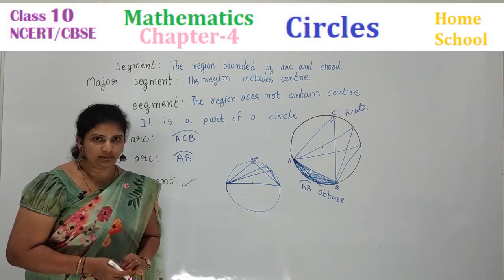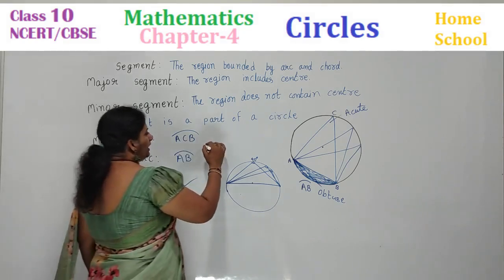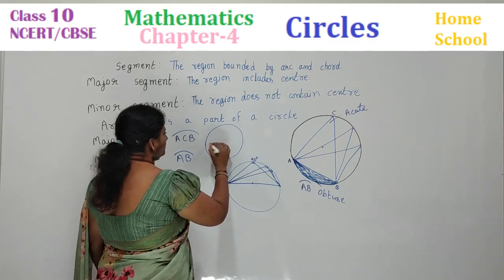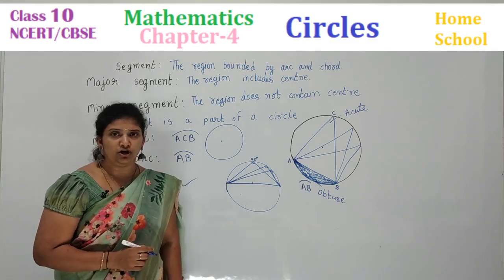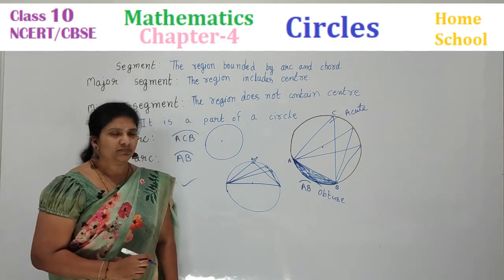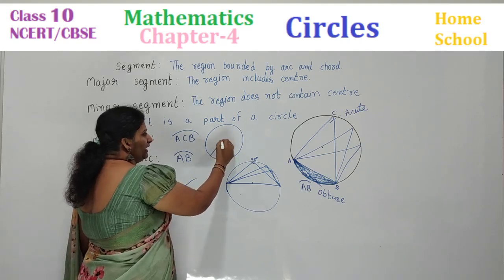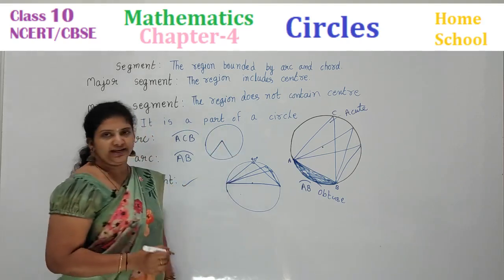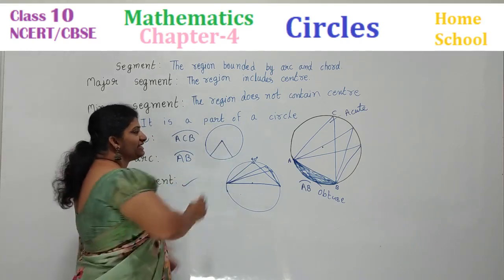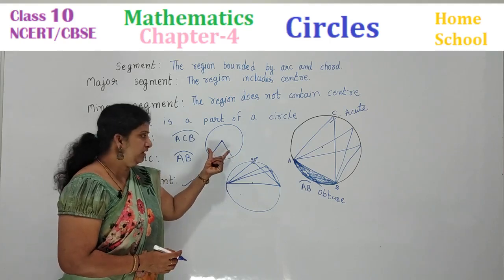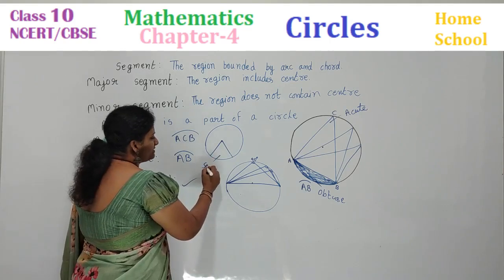Now one more last topic here, that is a sector. What is a sector? Let me draw another circle here. What is the complete angle of a circle, children? We all know that is 360 degrees. From the center, any two radii if you draw in a circle, the region bounded between two radii and an arc is called a sector.